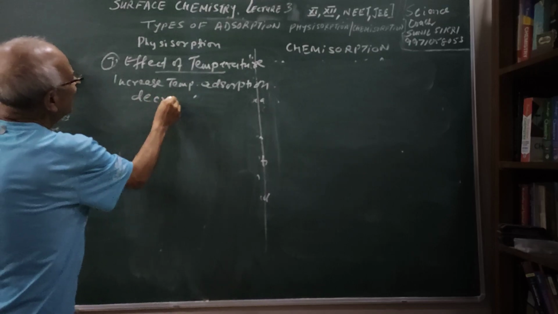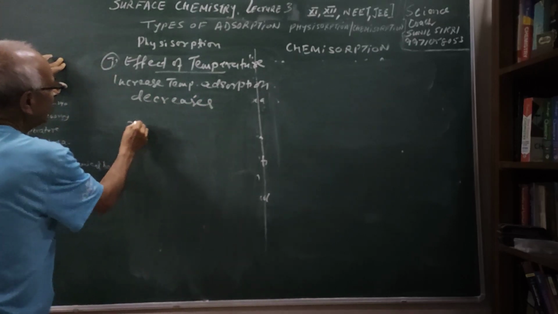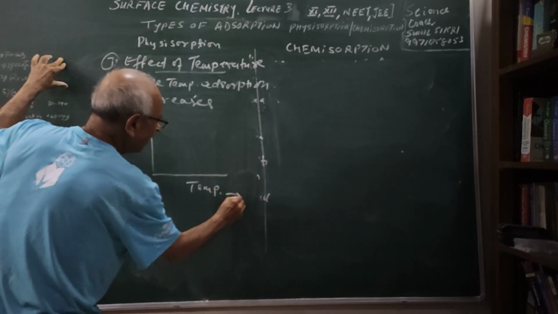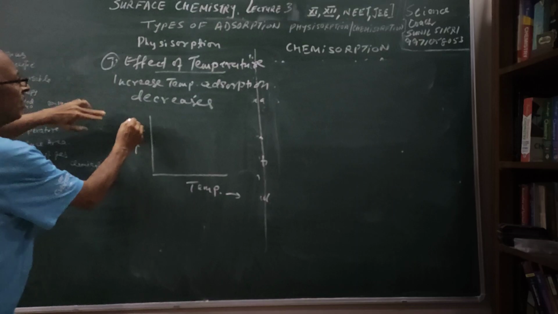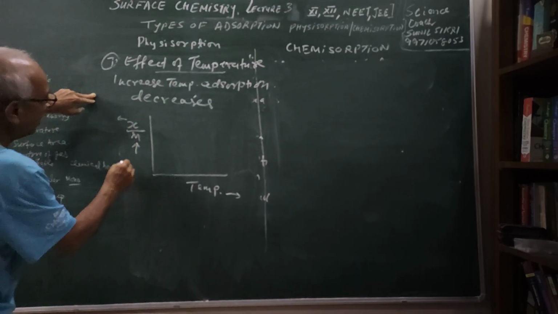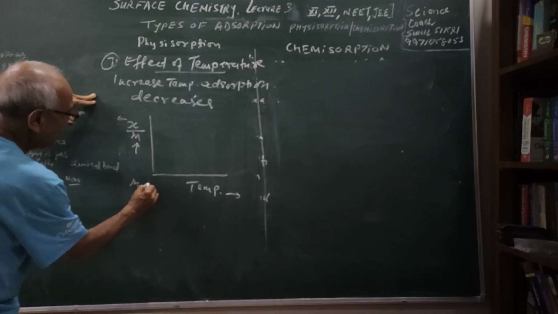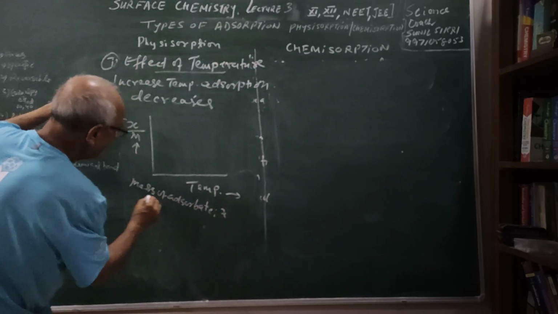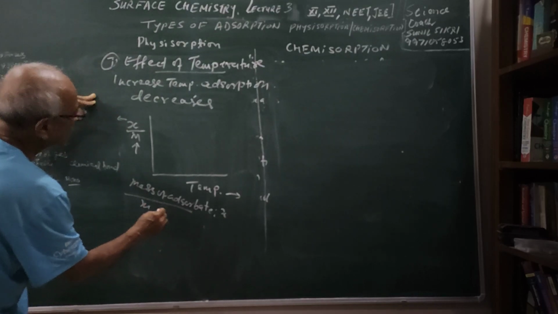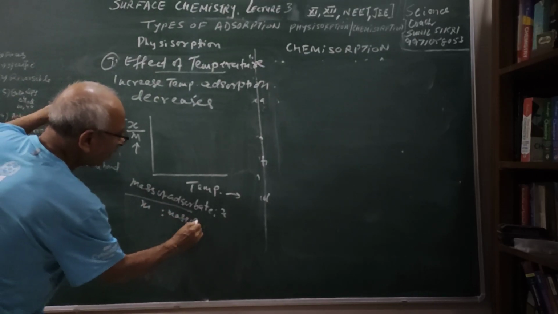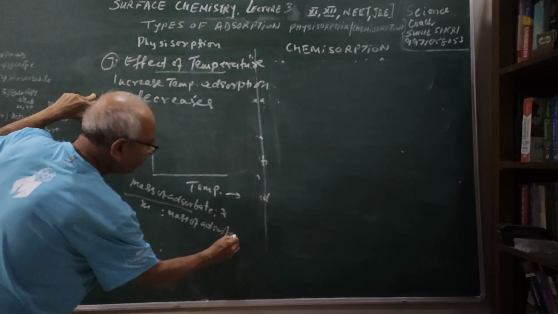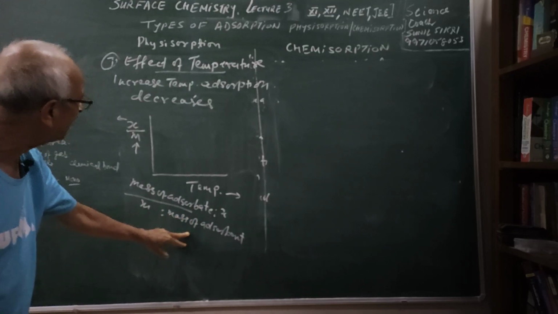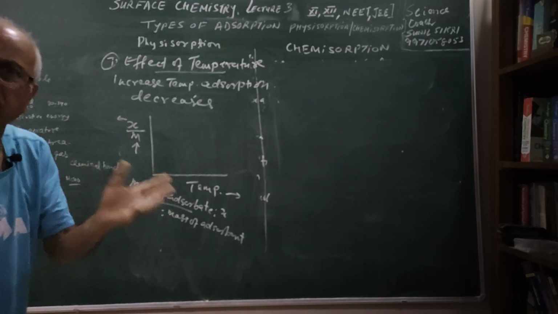Or in other words, if I plot x/m versus temperature, x/m is nothing but, x is the mass of the adsorbate, and m is the mass of the adsorbent. So the amount adsorbed per unit mass of the adsorbent is this. This is the extent of the adsorption.